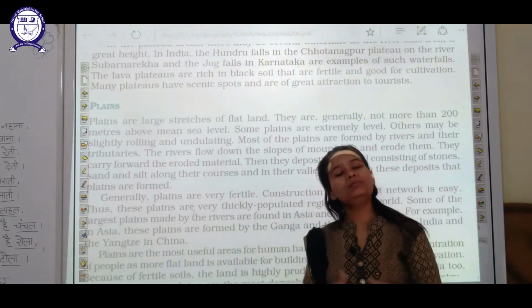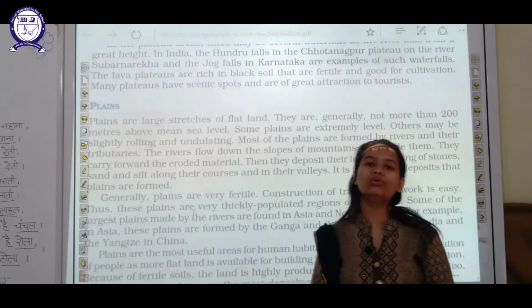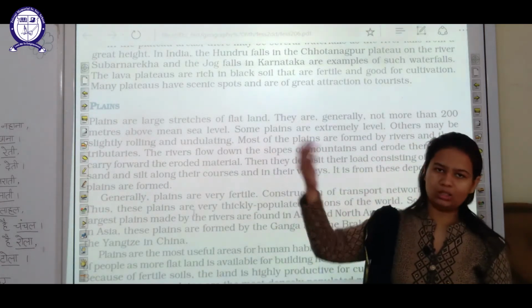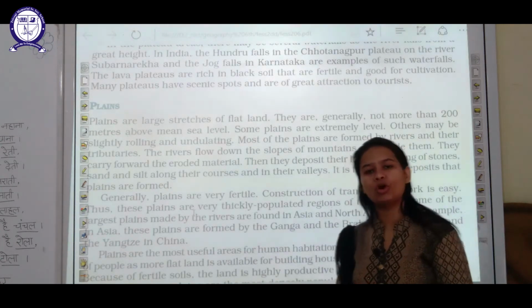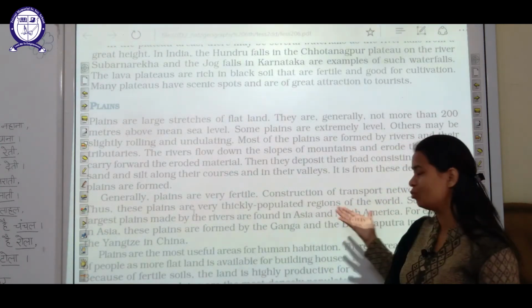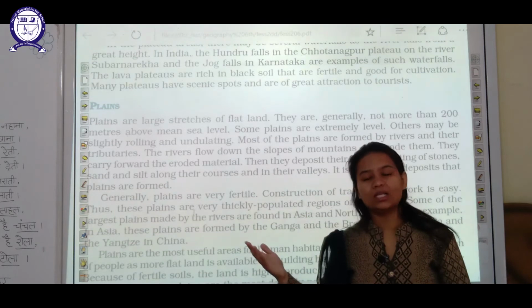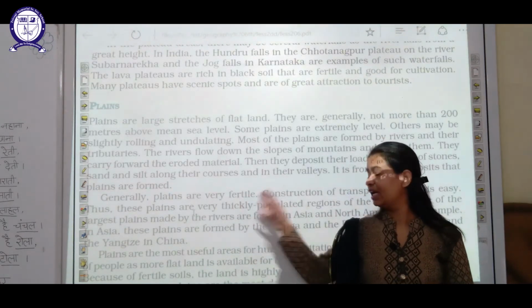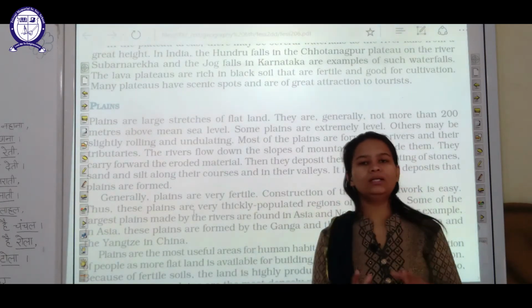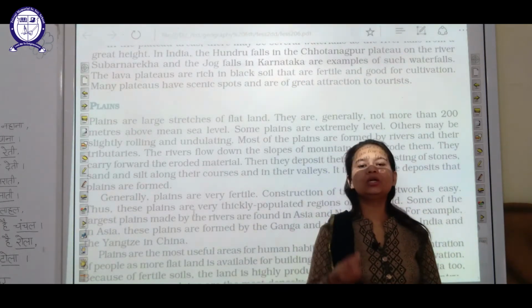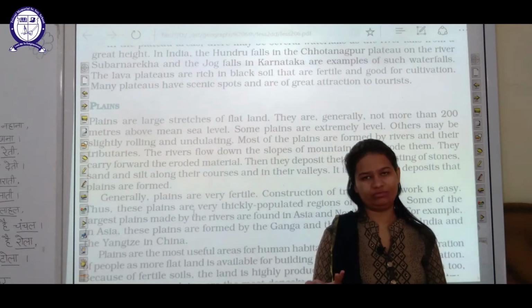The climate in this area is moderate, neither too hot nor too cold, and other things like the availability of water, availability of transport, and fertile soil are all present in plain areas. Now students, what things does a person need to survive?